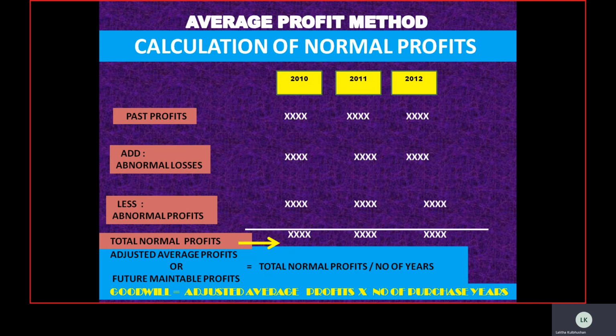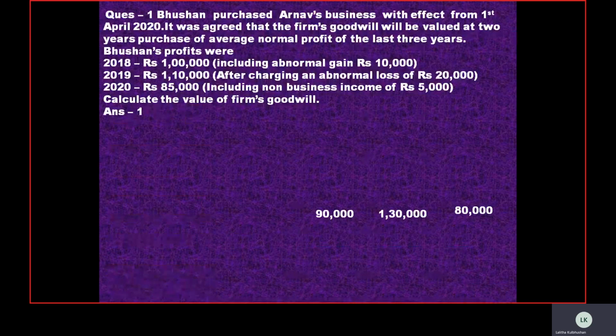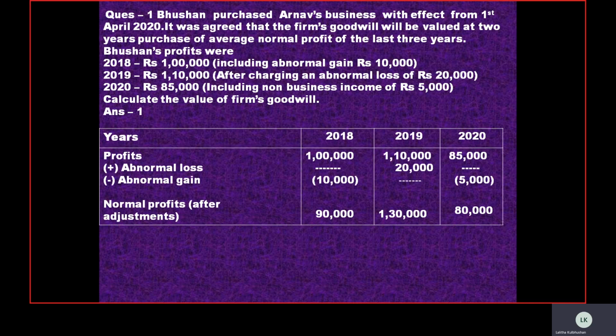Now, based upon this formula we have discussed, we are going to deal with a question. The question says: Mr. Bhushan purchased Turner's business with effect from 1st April 2020. The firm's goodwill will be valued at 2 years' purchase of the average normal profits of the last 3 years. Bhushan's profits were: 2018, 1 lakh, including an abnormal gain of 10,000. 2019, 1 lakh 10,000, after charging an abnormal loss of 20,000. 2020, 85,000, including non-business income. The non-business income means again an abnormal profit or abnormal gain. Based on this we need to calculate the firm's goodwill.